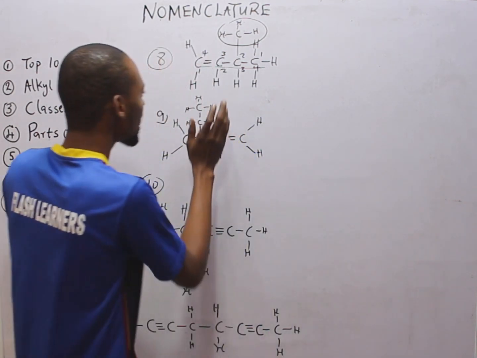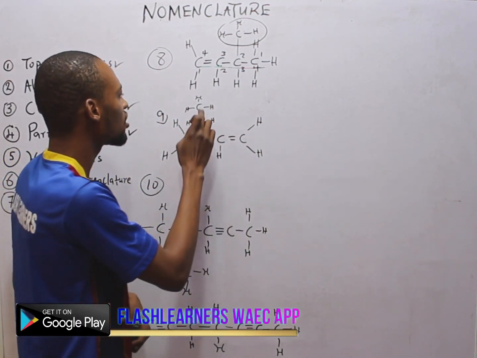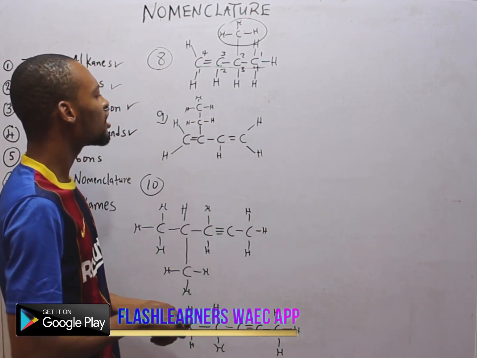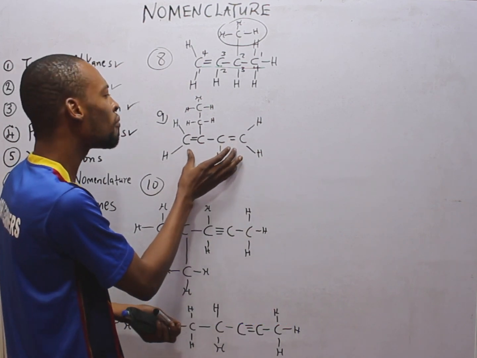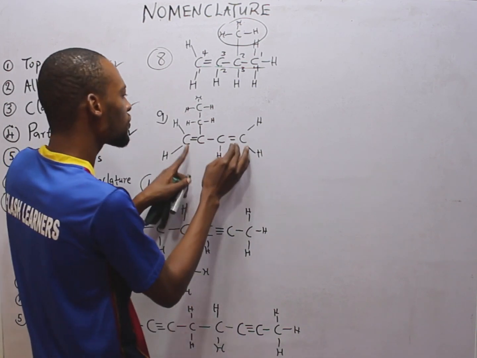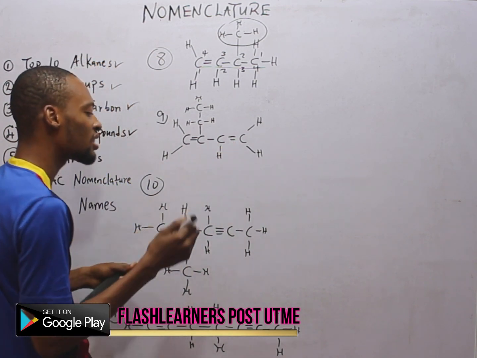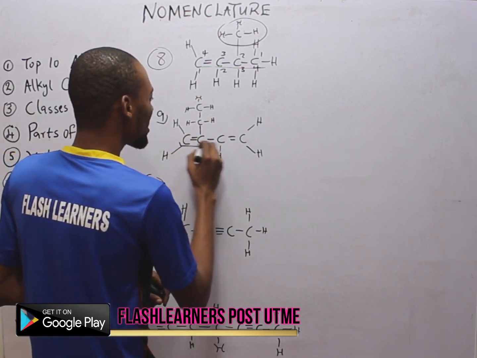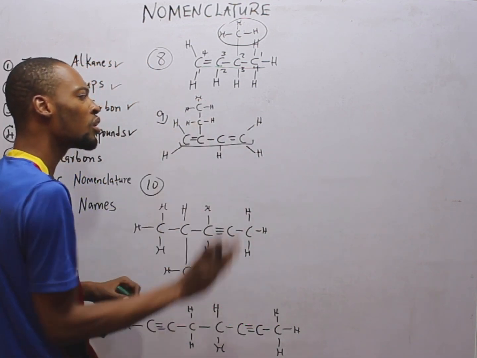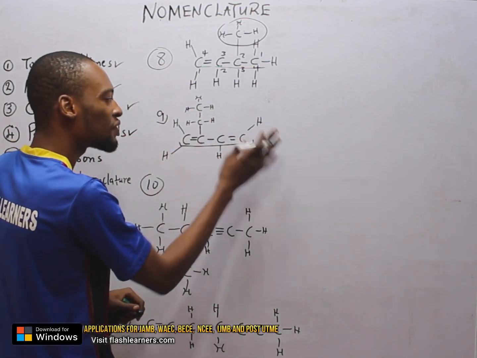Example, look at this. Given this compound, the longest chain is obviously 1, 2, 3, 4, 5. But it will not give the 2 functional groups a very low number. It will not really carry the 2 of them. So we have to do a numbering that will give this functional group the lowest number, because we have a double bond here, we have a double bond here. This means, as a rule, this has to be our longest chain. We won't use the other one because it won't give the functional group low numbers. If you are using this, the functional group will be as high as 3, as high as 5.